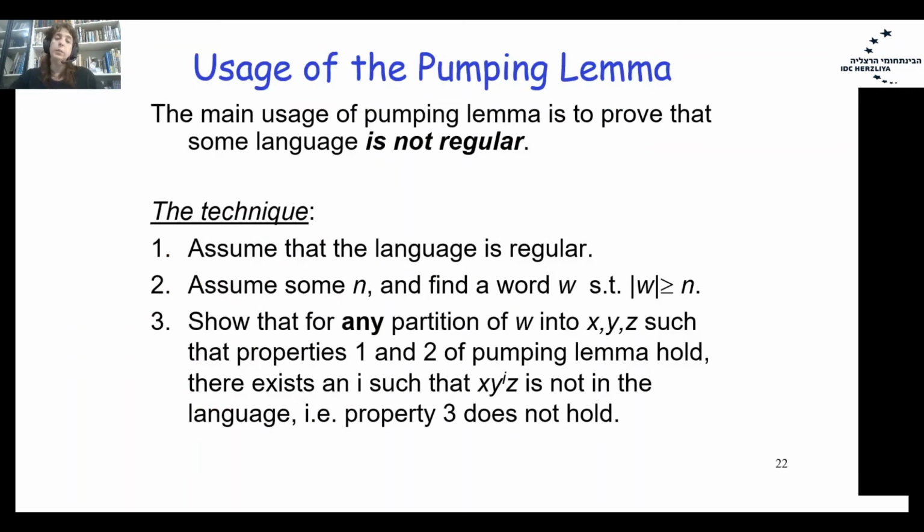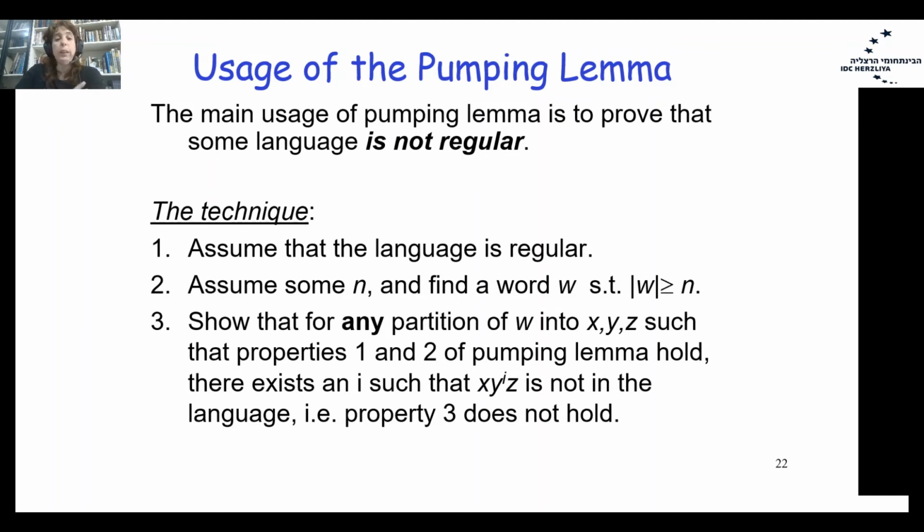I already mentioned it, but the usage of the pumping lemma is not to prove that some language is regular. To prove that some language is regular, you will have to build a finite automaton. It doesn't matter whether a deterministic or non-deterministic finite automaton, or to show a regular expression. But to prove that some language is non-regular, we will use the pumping lemma. And the technique will be the following one.